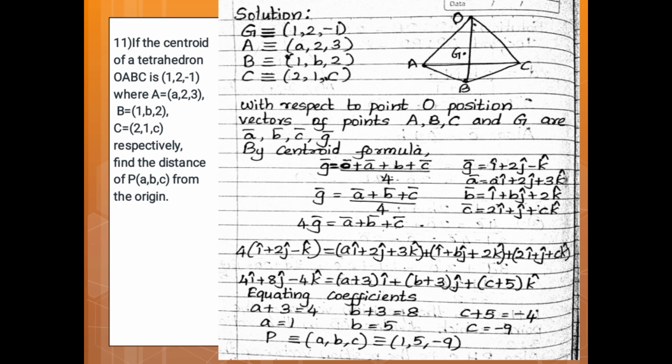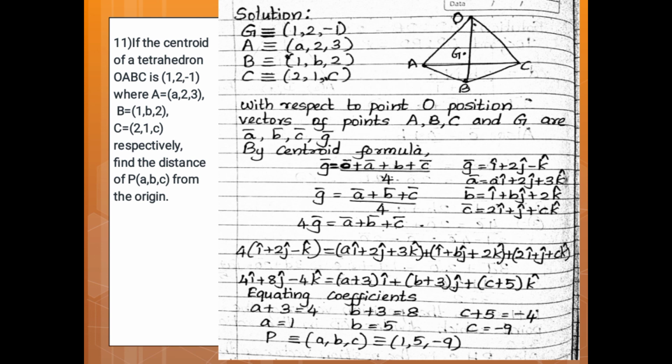Here we will consider O as the origin, so the point O is (0, 0, 0). So G vector is equal to A vector plus B vector plus C vector upon 4. Therefore, 4G vector is equal to A vector plus B vector plus C vector. Now substitute the values of A, B, C and G vectors from the given points.